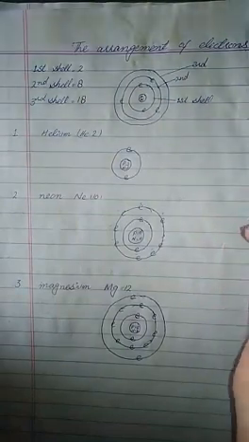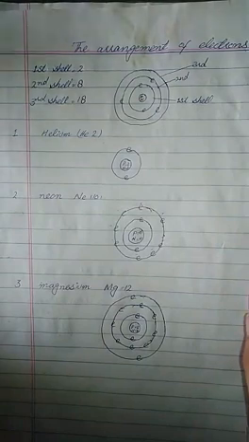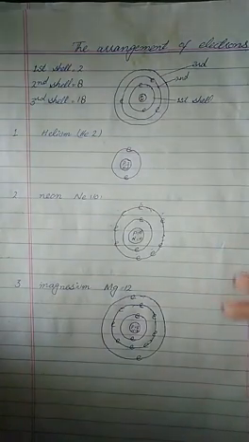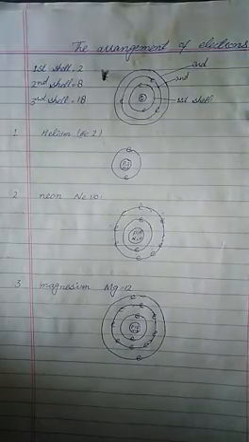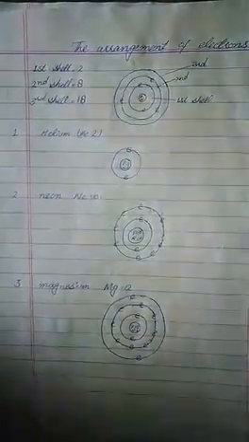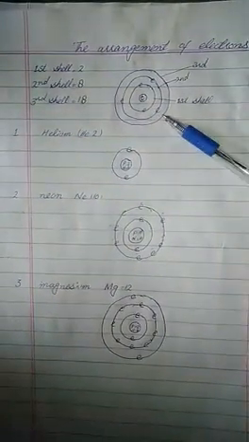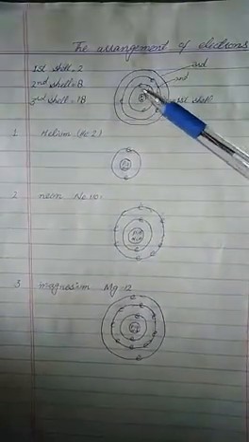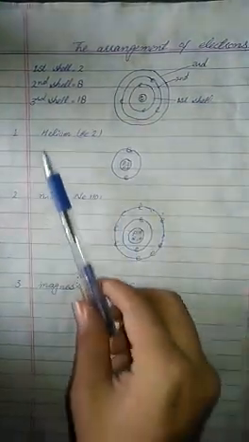When we know the atomic number of an atom, we will start the filling of electrons in the shells, and we must start from the first shell. So let's see some examples.